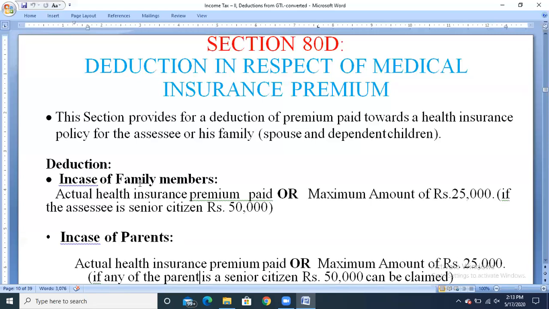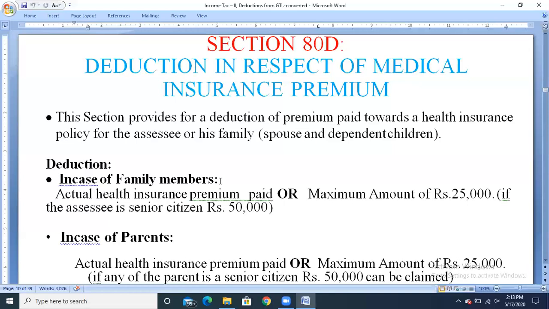So in case of family members, whatever amount we pay as premium for the medical insurance has to be compared with the maximum amount of rupees 25,000. Up to a maximum of 25,000 you can claim the deduction. And if the assessee is a senior citizen, that is more than 60 years, then the maximum limit will be 50,000. This amount can be claimed if the medical insurance premium has been paid for family members, either for himself, the spouse, or the dependent children.